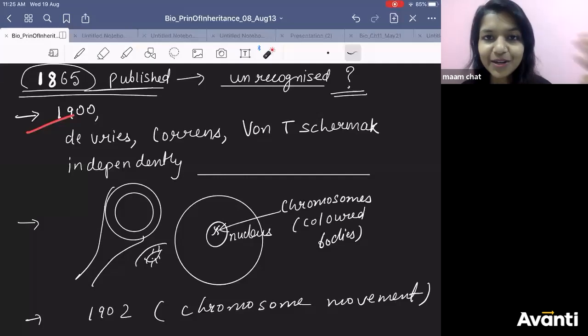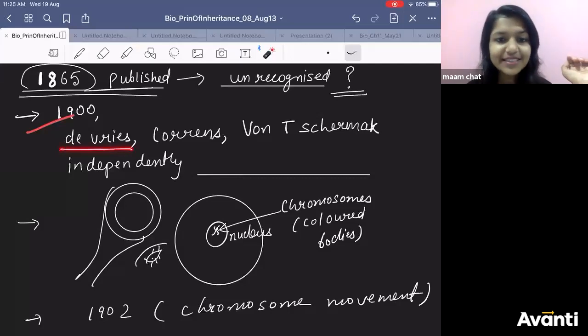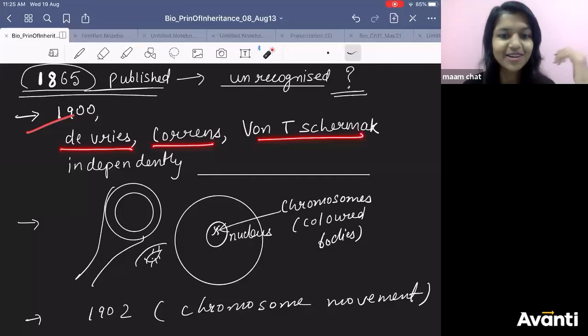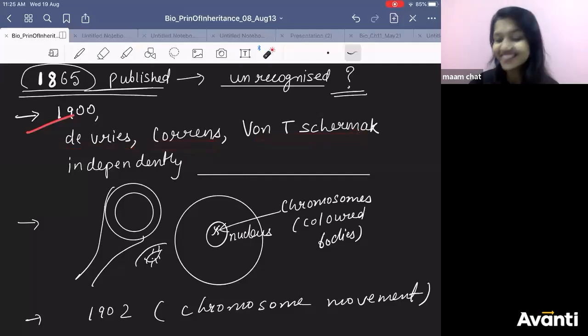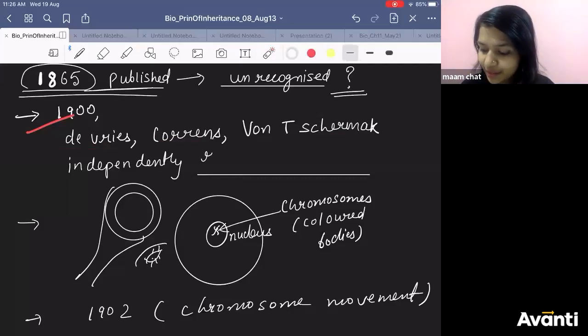In the story, 3 people make an entry, right? And who were they? De Vries, Correns, and Tschermak. I cannot call them idiots. Okay? I am a teacher, right? So De Vries, Correns, and Tschermak, in the year 1900, independently rediscovered Mendelian principles.